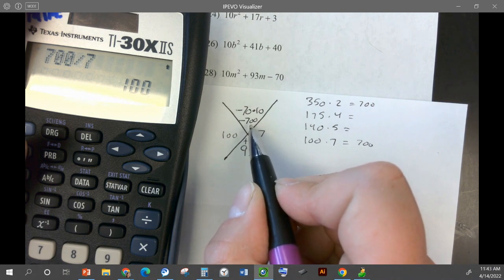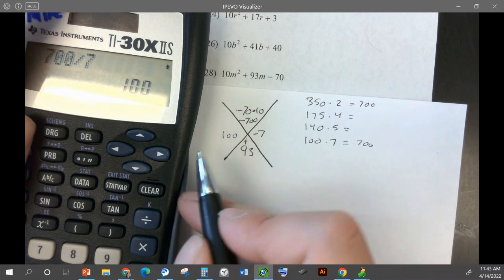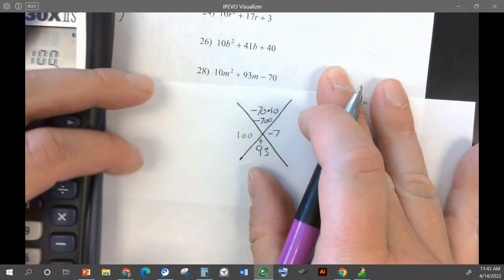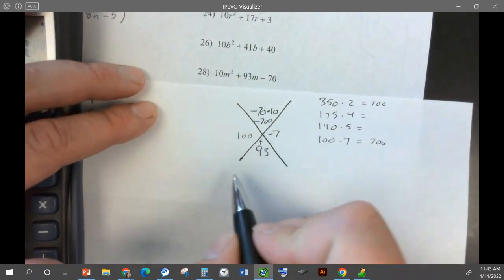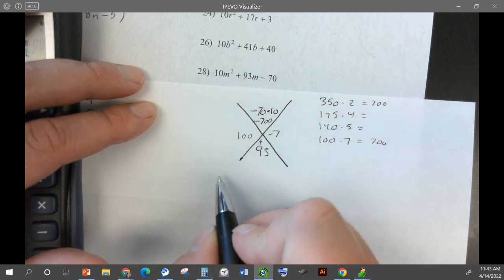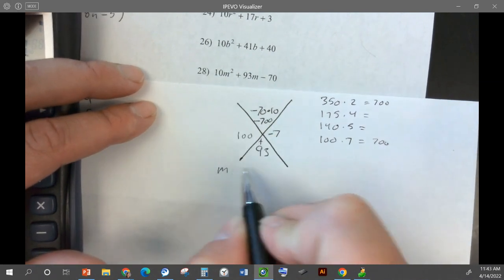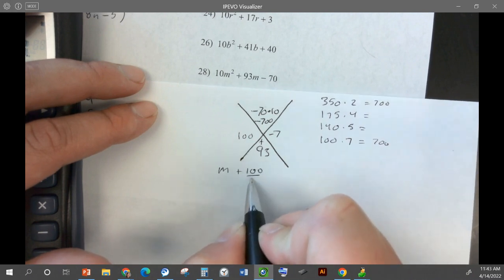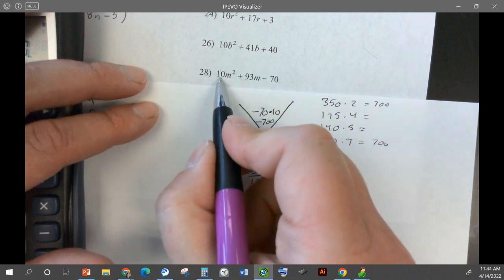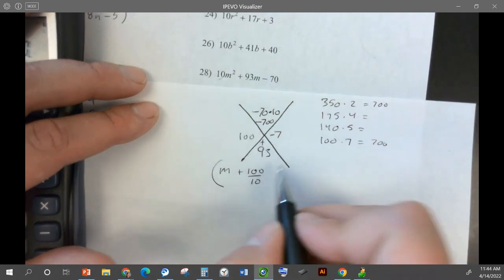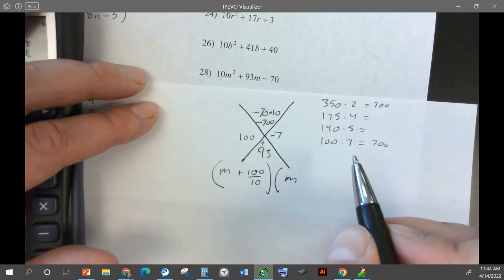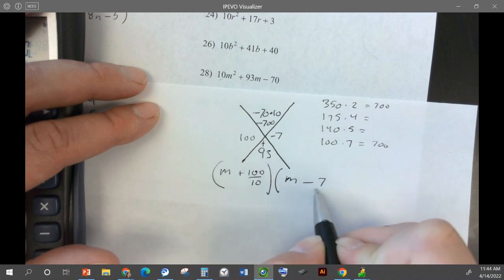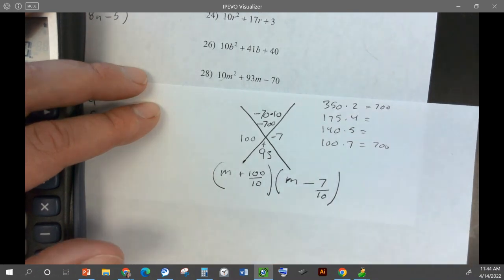Are you okay? Okay, so then we're going to write out our factors. This was 28. So our variable is m. So we have m plus 100 divided by a. A is 10. I'm just getting that 10 from a. And then we have m minus 7 divided by 10.